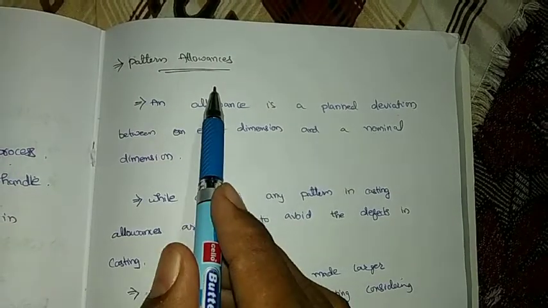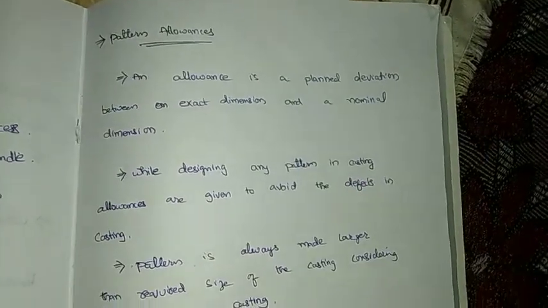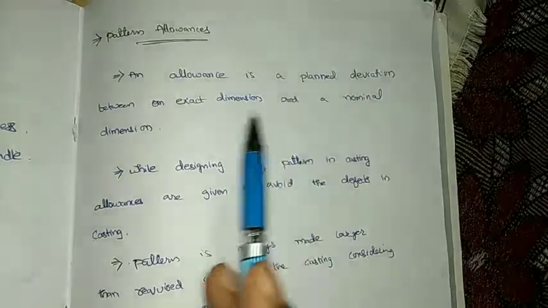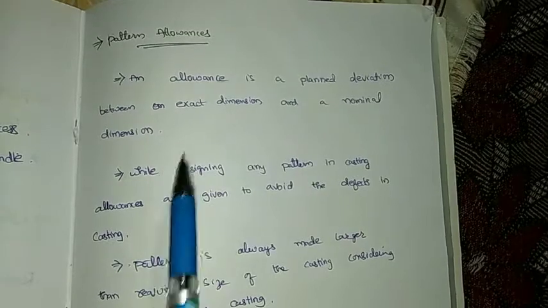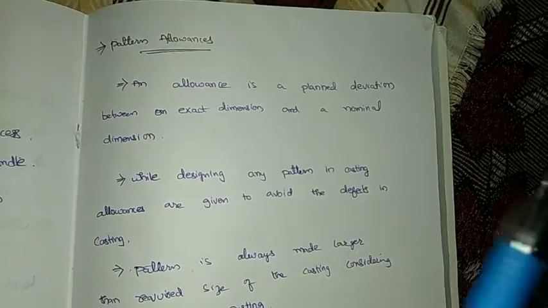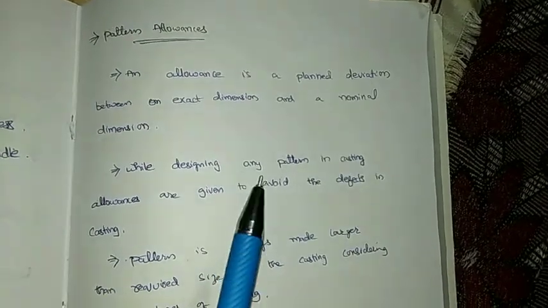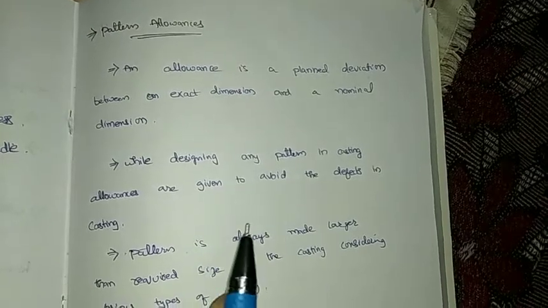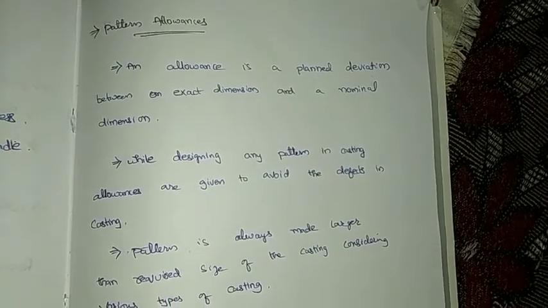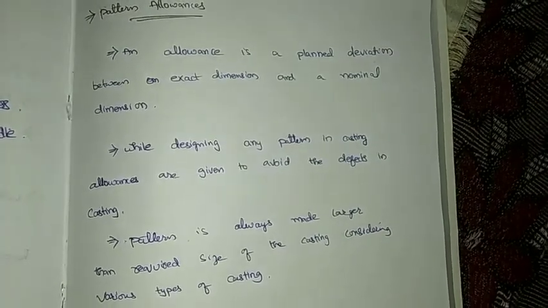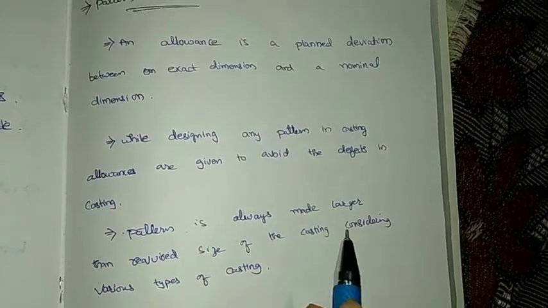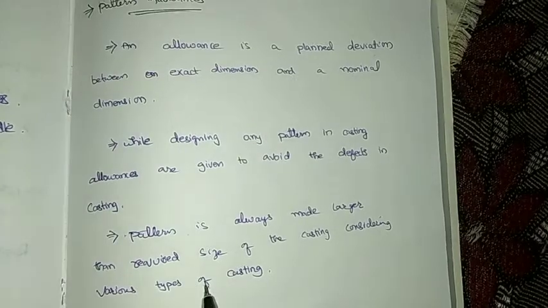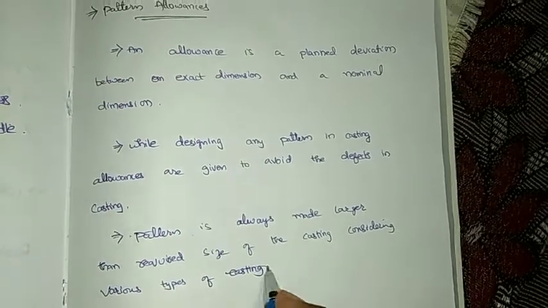Let us see pattern allowances. An allowance is a planned deviation between an exact dimension and a nominal dimension. While designing any pattern in casting, allowances are given to avoid defects in the casting. Pattern size is always made larger than the required size of the casting, considering various types of allowances.